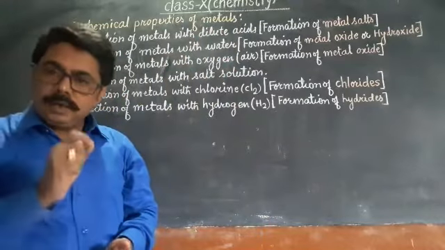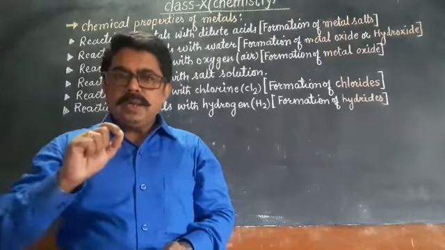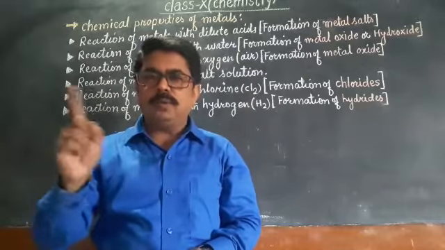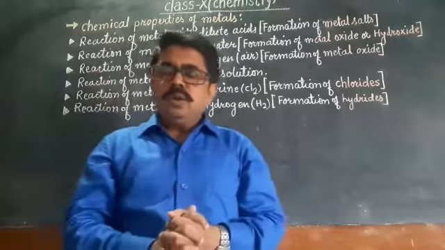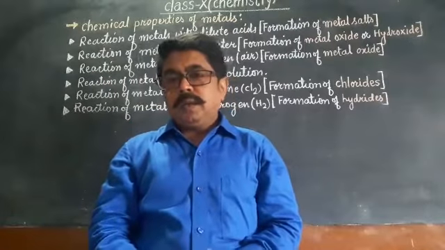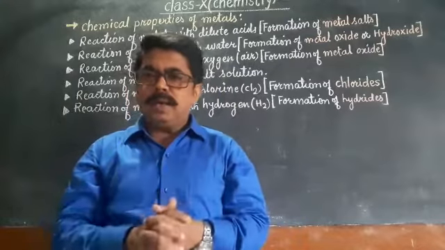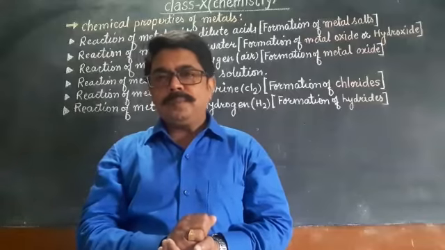Dilute acid means acid which is added to water or whose strength is less than a pure, concentrated acid. Because we have seen in previous classes also in the acid base chapter that the acidic strength of an acid can be decreased by adding some small amount of water to it.